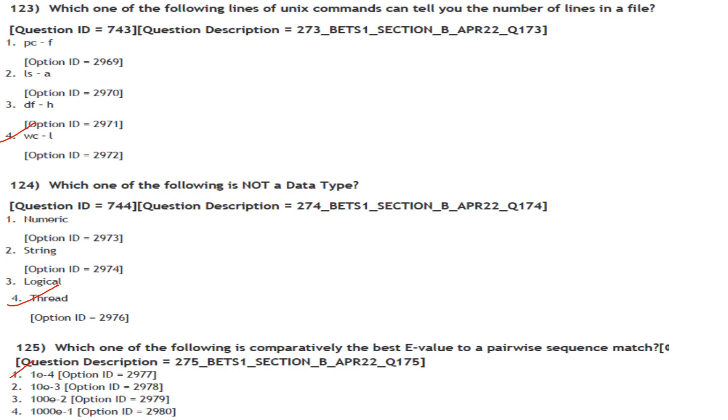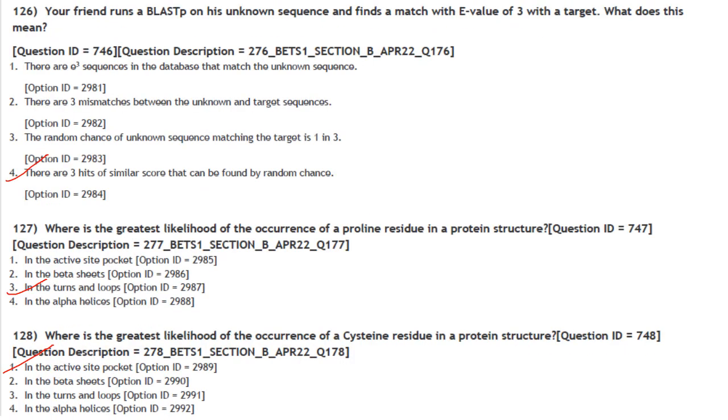Answer is option 4. Then which one of the following is comparatively the best e-value for a pairwise sequence match? So the smaller the e-value, the more likely the match is significant. So 1e-4 is the answer. Answer is option 1. Then next one.